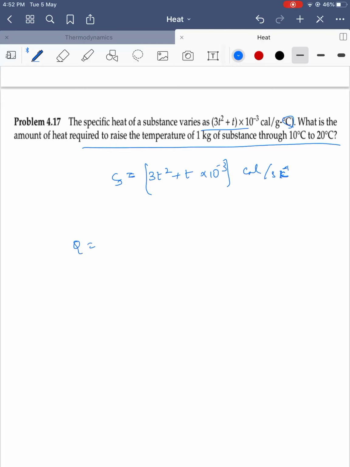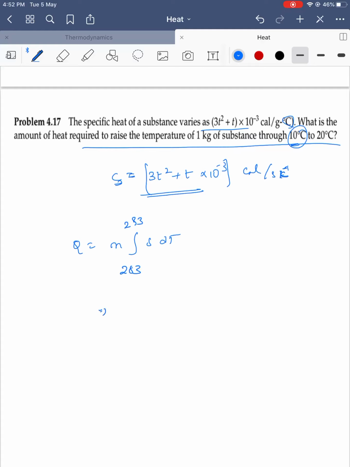Q is equal to, since S is varying with the temperature, the integral of M S into dT from temperature 10 degrees Celsius, so 10 to 20 you can convert to Kelvins. If you convert, it is 283 to 293.